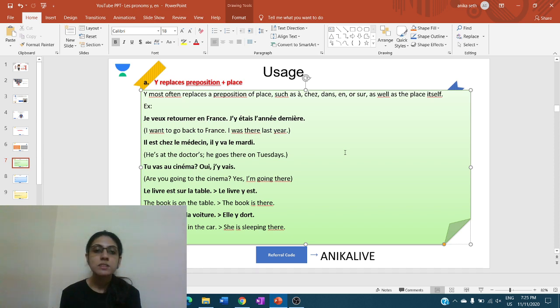Then see the second example. Il est chez le médecin, il y va le mardi. So in chez le médecin, we use the preposition chez, like at the house, at the shop, at the store, at the clinic. So il est chez le médecin, he is at the doctor's clinic. Il y va le mardi. He goes there on Tuesdays.